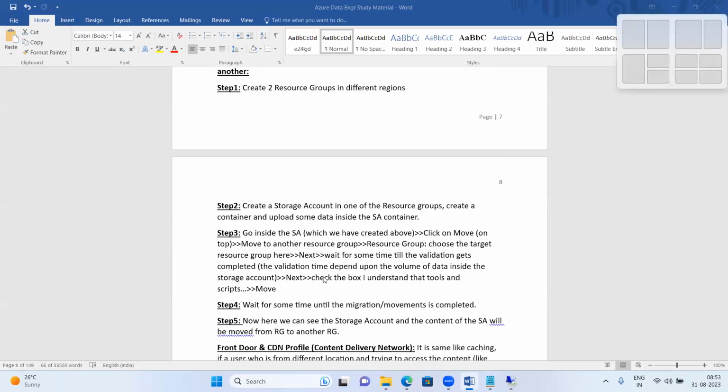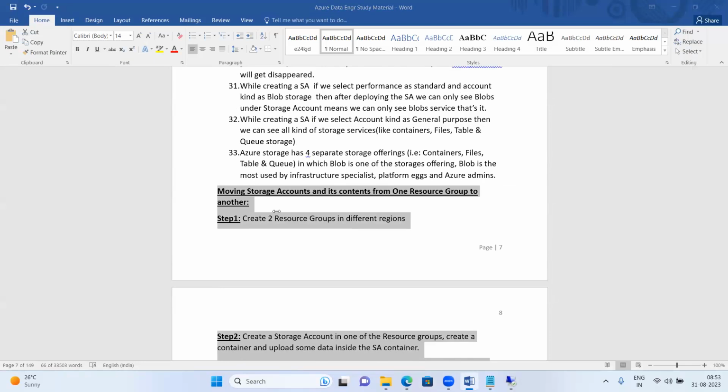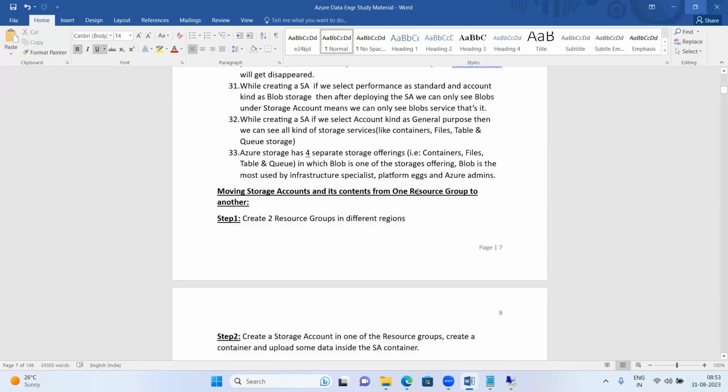Okay, all right, guys. I'll close the class for today. Thank you so much. We'll connect tomorrow freshly with a new topic: moving a storage account and its content from one resource group to another resource group. I'll show you this in tomorrow's class.